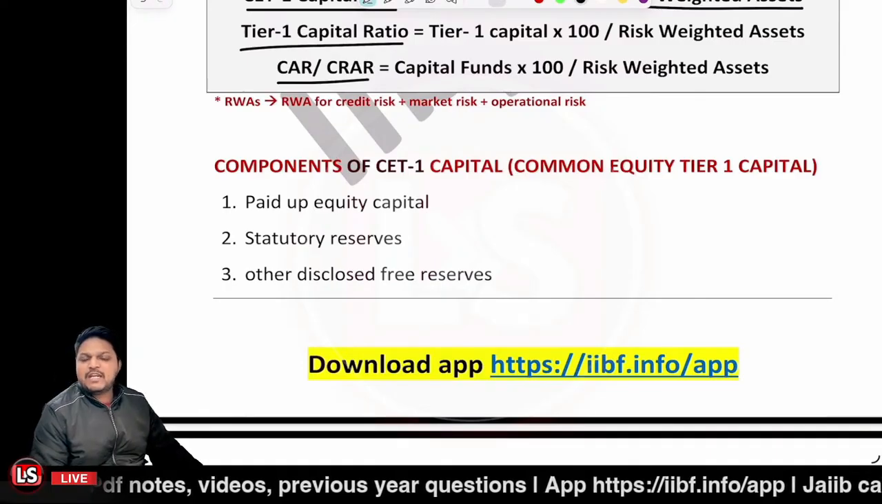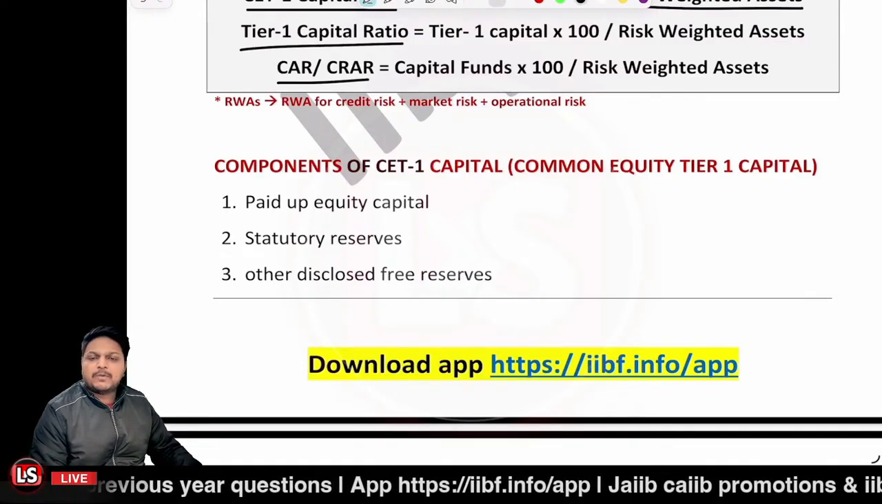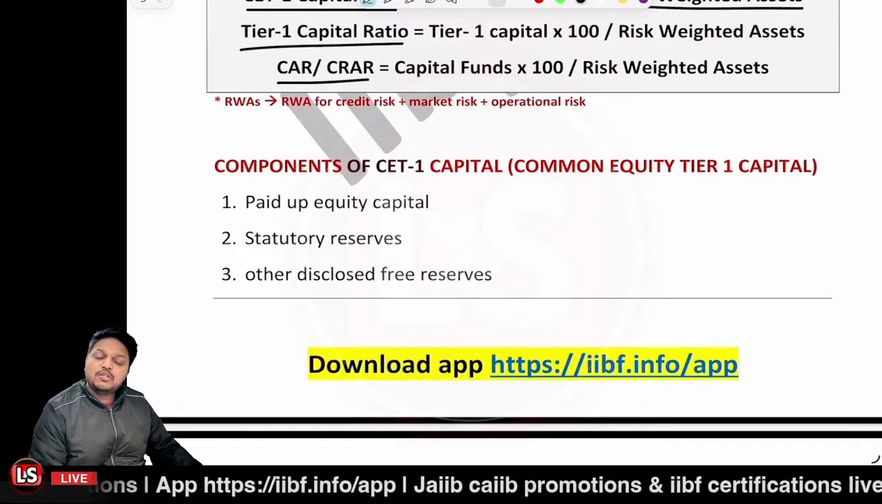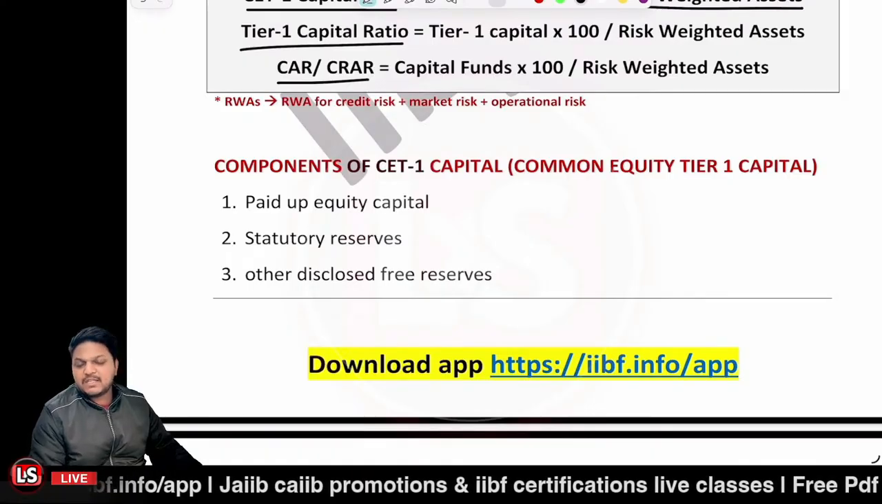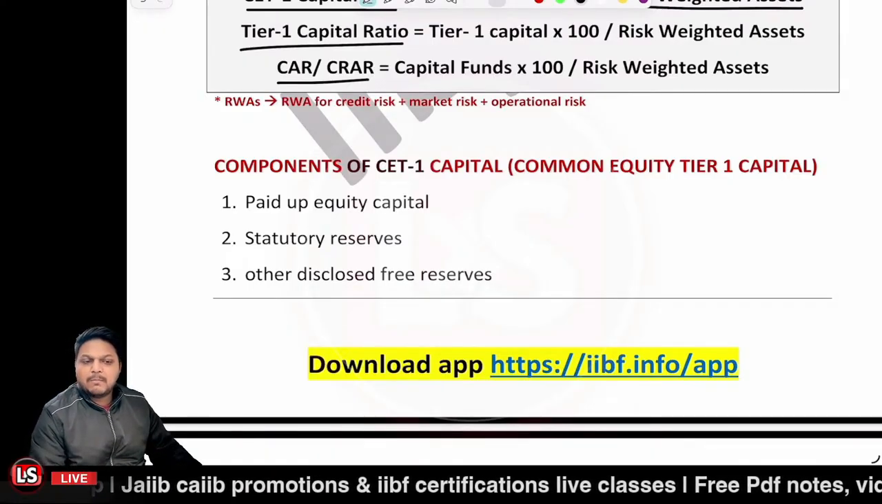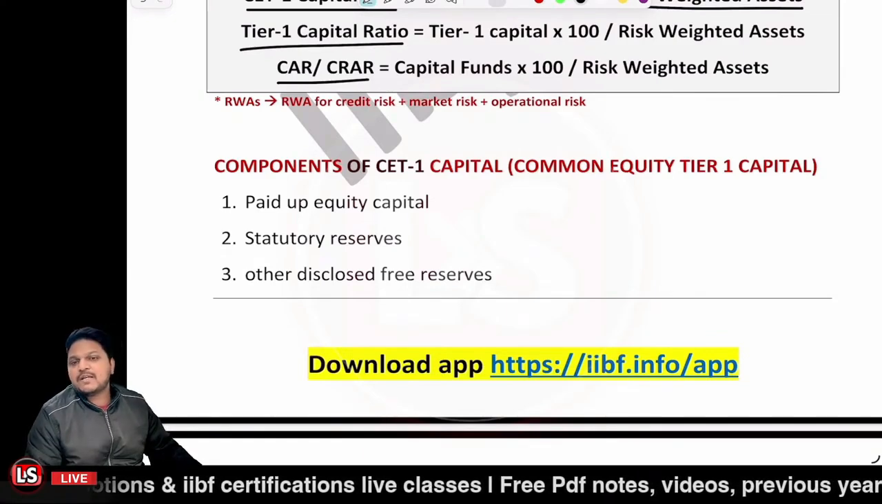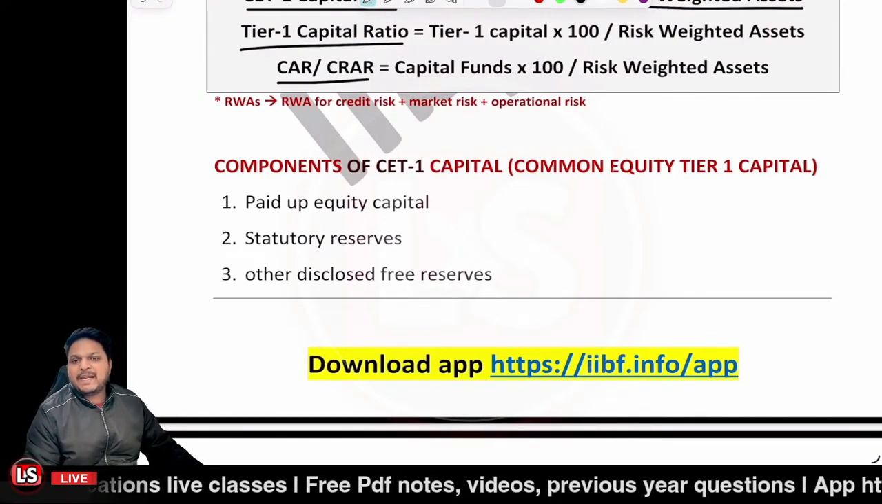So in case of CET1, there are a total of 10 components, and you should cram them if you cannot memorize them, right? Otherwise, it is very easy to memorize. First of all, it's related to paid up equity capital. I already told you about the paid up capital.